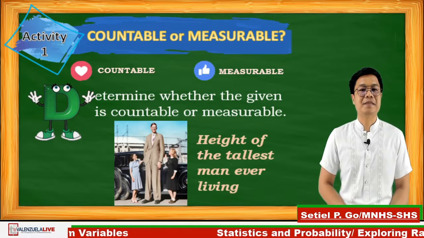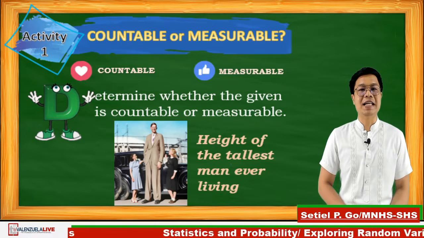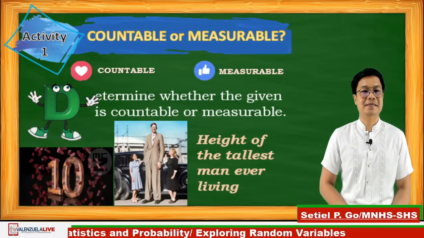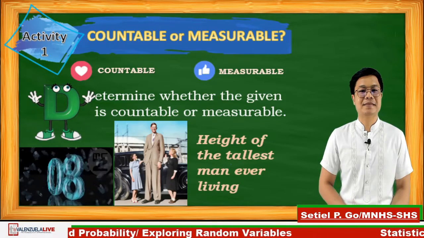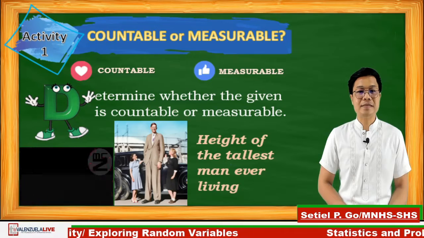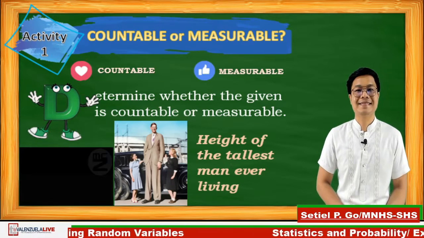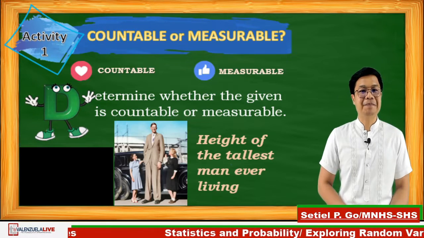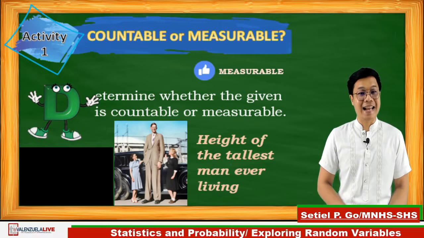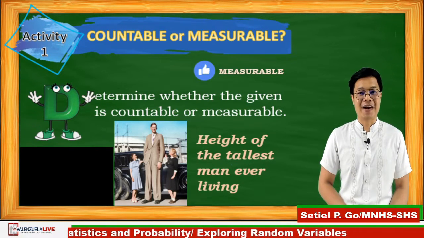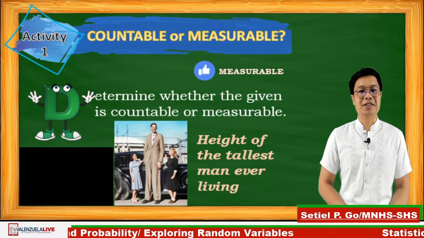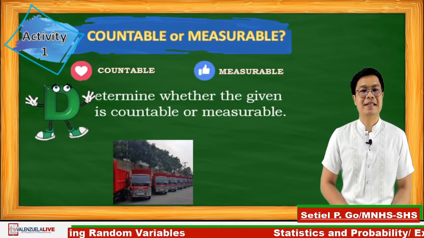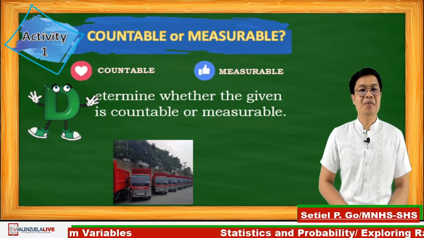Number 1, height of the tallest man ever living. 10 seconds, go! Time's up. If your answer is a like sign, then you are correct, since the height of a person represents a continuous scale.